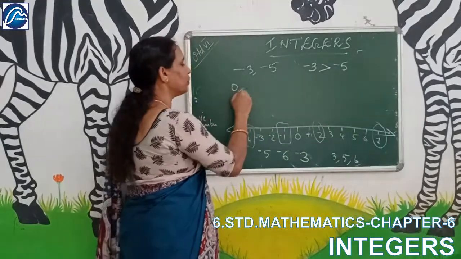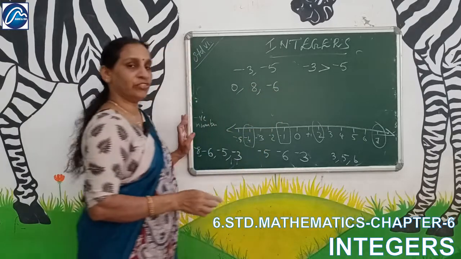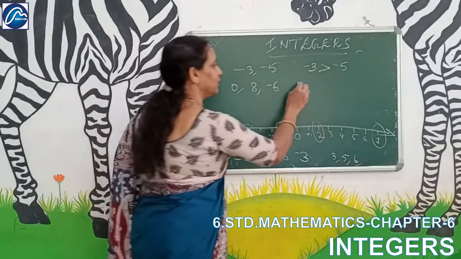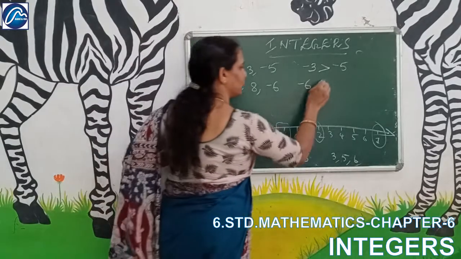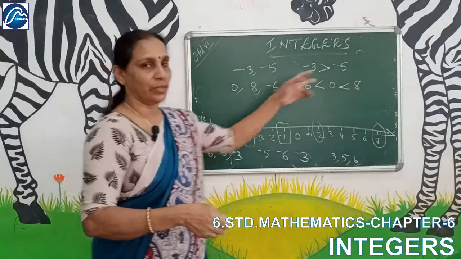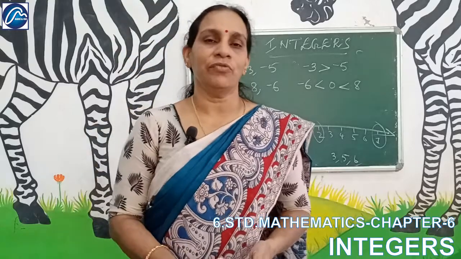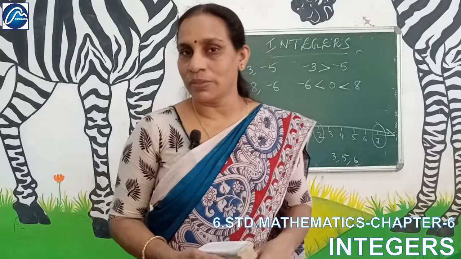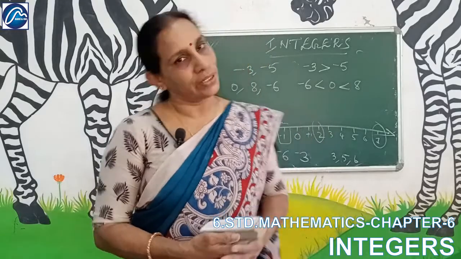Okay. There are 0, 8, minus 6. Which is the smallest one? The negative number, minus 6, is the smallest one. Then 0, then 8. That means this is the order: minus 6, 0, 8. Okay, is it clear? So when you have a negative sign for a number, if the number is greater but the negative sign is there, that will have the lesser value. Okay.